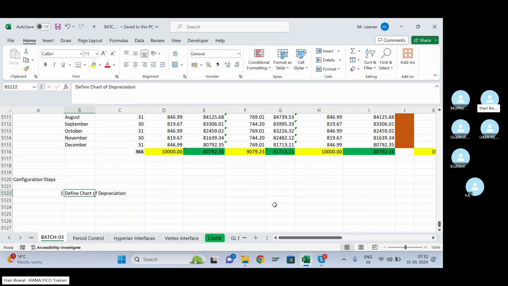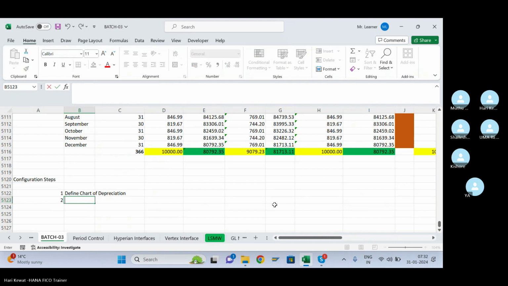So the chart of depreciation we did, in that we defined multiple depreciation areas. Next we did the currency, the foreign currency setup.